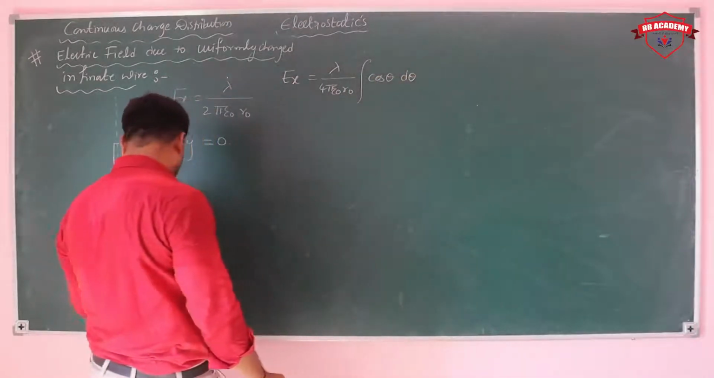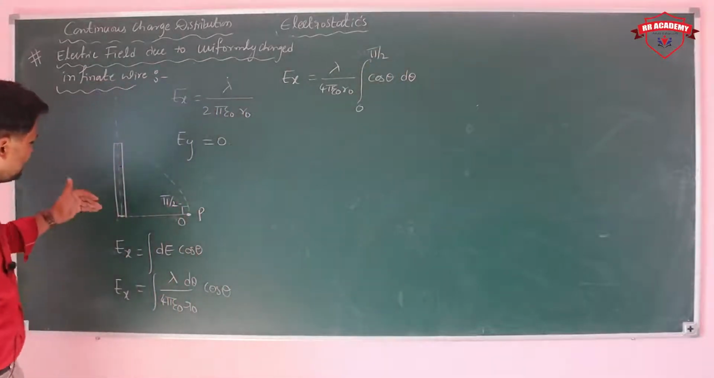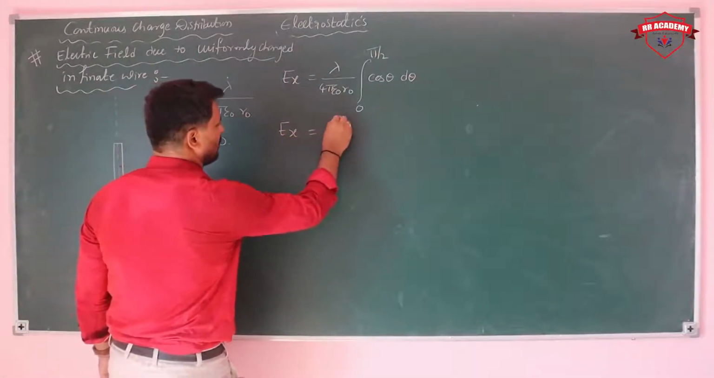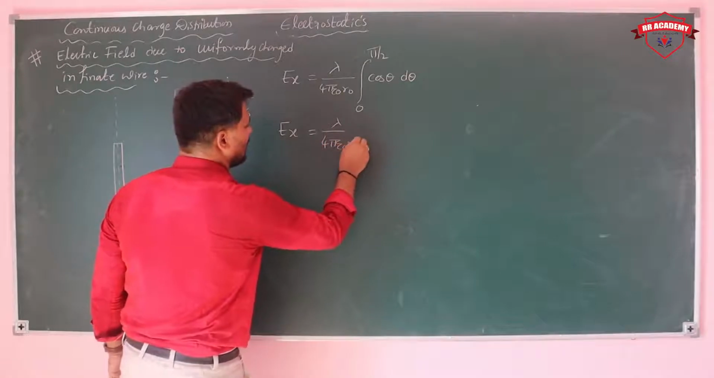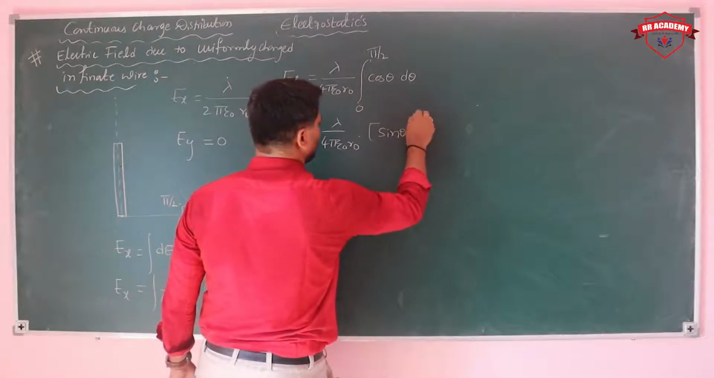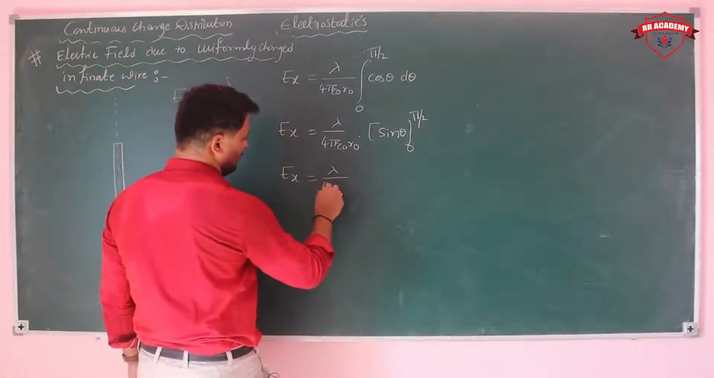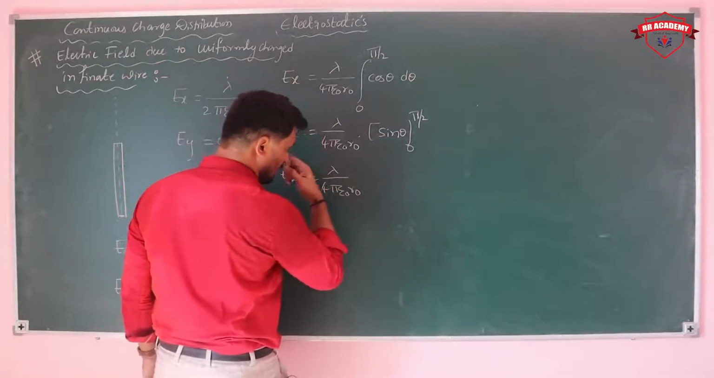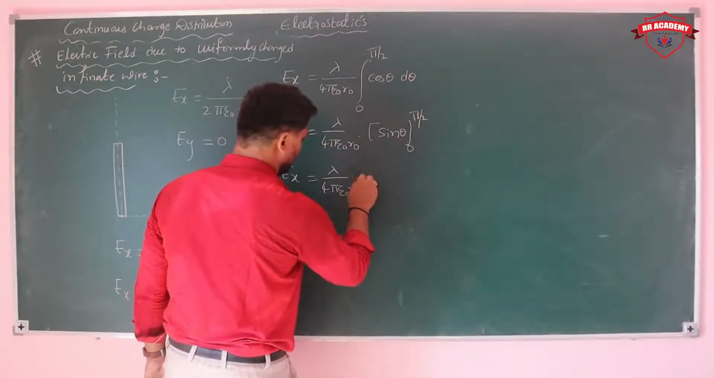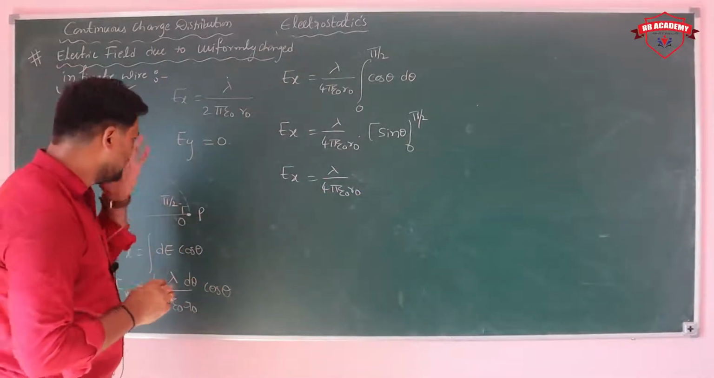What are the limits? Limits from 0 to pi by 2. So one side we know the length, another side is infinite. Now if you take that, how much do you get? Ex is equal to lambda by 4 pi epsilon naught r naught into integration of cos theta d theta, limits 0 to pi by 2, sin pi by 2 is 1. So then Ex, how much do you get? Lambda upon 4 pi epsilon naught r naught into sin pi by 2 minus sin 0. So you get 1. Now finally the Ex value is lambda by 4 pi epsilon naught r naught. That is the value of Ex.